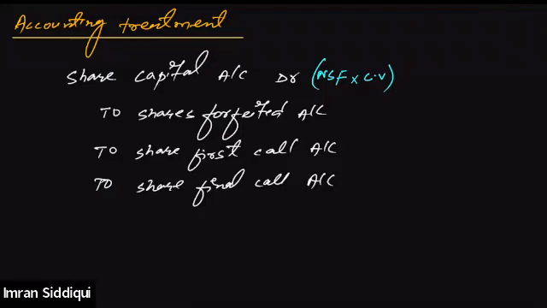Then share forfeited account, we need to credit by the number of shares being forfeited multiplied with the amount already paid, or amount already received by the company. I'm just using the short form for the explanation purpose. Number of shares forfeited into amount already received. Then for the first and final call, number of shares being forfeited